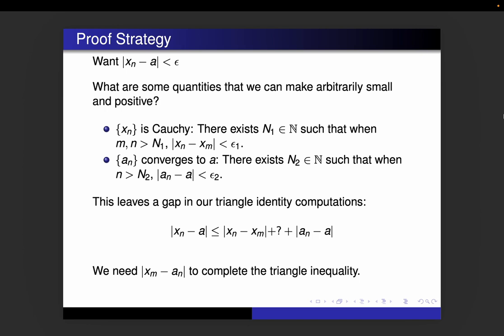So the question we might ask is it possible to find m such that absolute value of xm minus an is less than some epsilon 3? And the answer is yes. And this is a lemma that is in your in-class activities that I want you to work on. Again, I will get you started on it, but I want you to fill in the details.